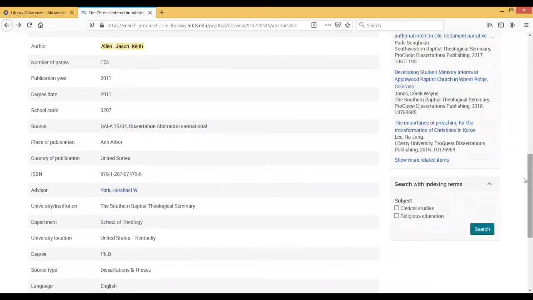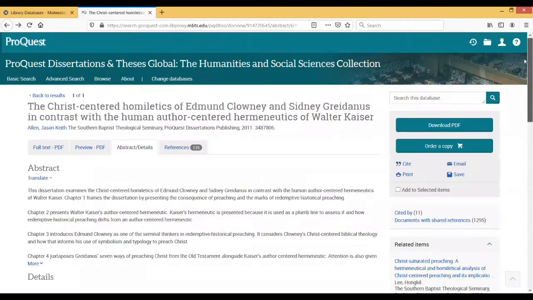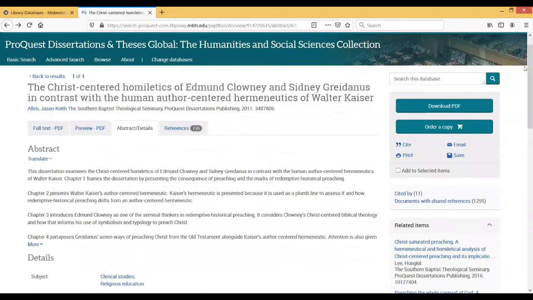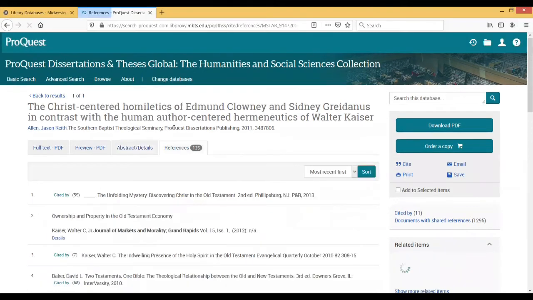All right, so a couple of other features that are going to be useful within ProQuest Dissertations and Theses that are not available in Joshua, but are worth pointing out. You'll see that one tab here is listed as references. This is the computer's best effort at trying to pull every single citation out of the dissertation and listing them all in one place.